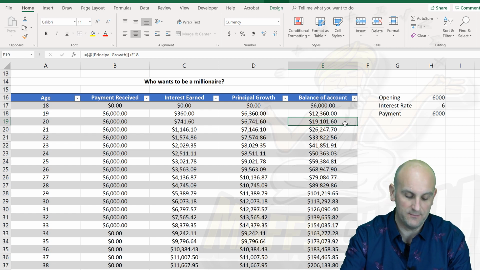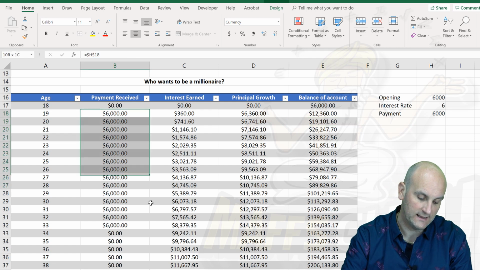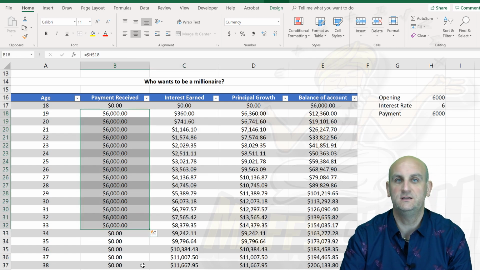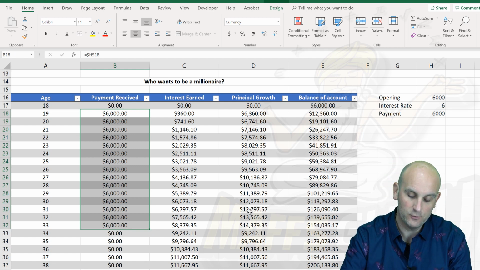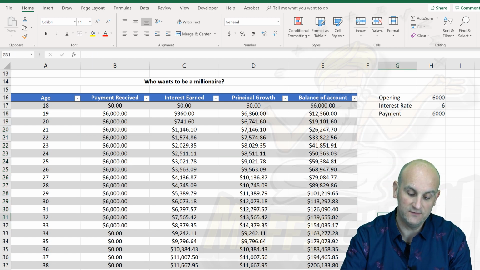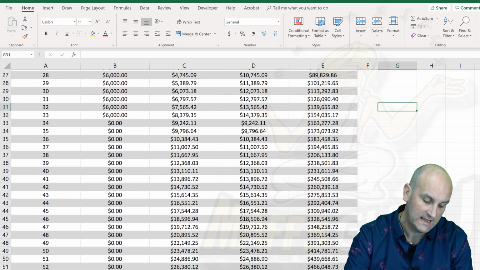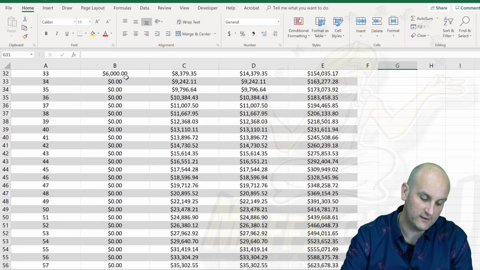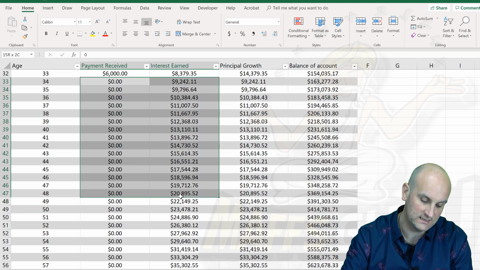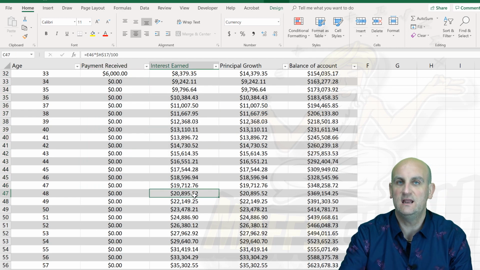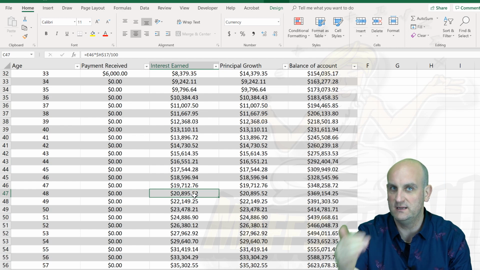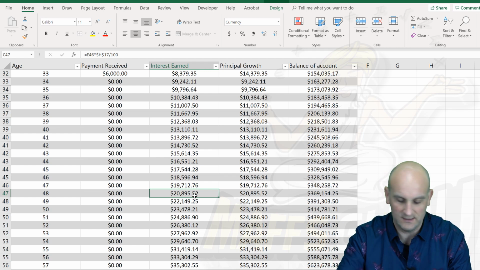That's not too shabby. You're going to keep doing that. That's what this table says until you're 33. On your 33rd birthday, put $6,000 in, and you are then effectively going to leave it. And if we notice, as I scroll, all of these values are 0, 0, 0, 0, 0, but is my interest earned going up? I should think so. Each year, I seem to be getting nearly $1,000, and it goes up a little bit each year. 1,000, 1,100, 1,200, 1,400, 1,700, 1,900, 2,000.